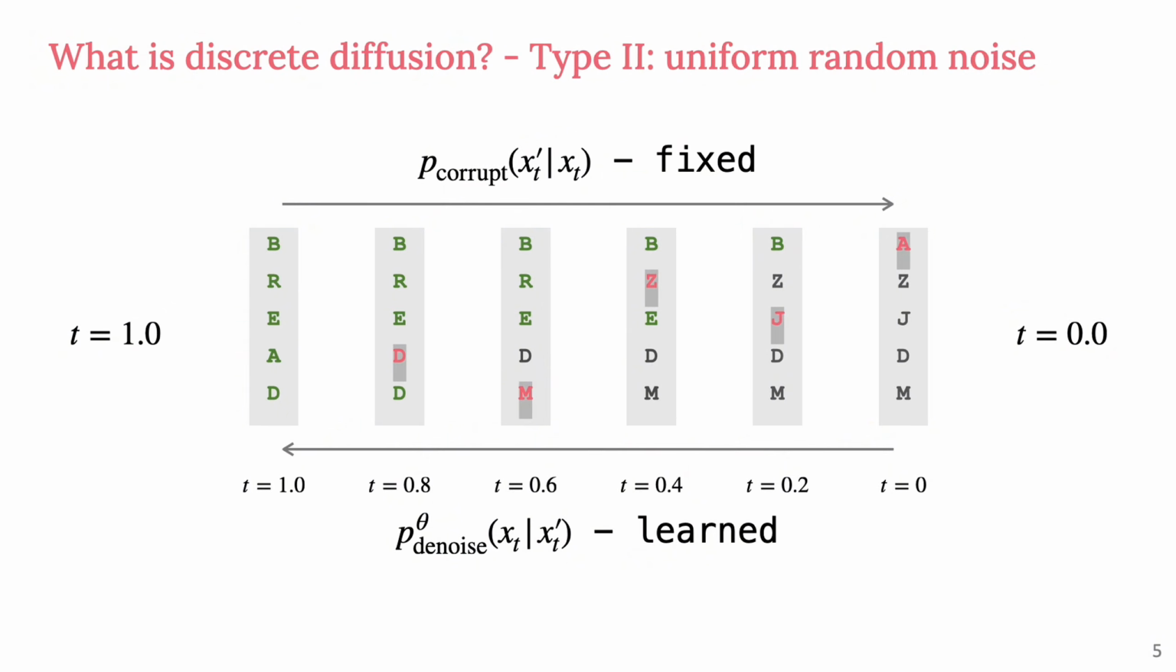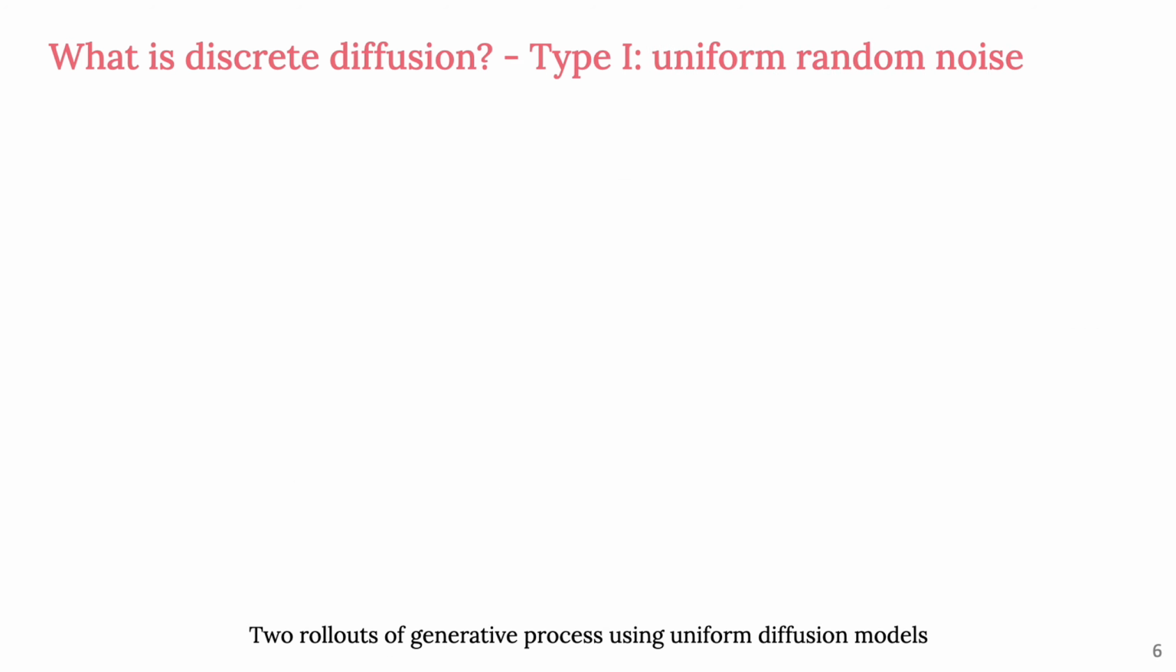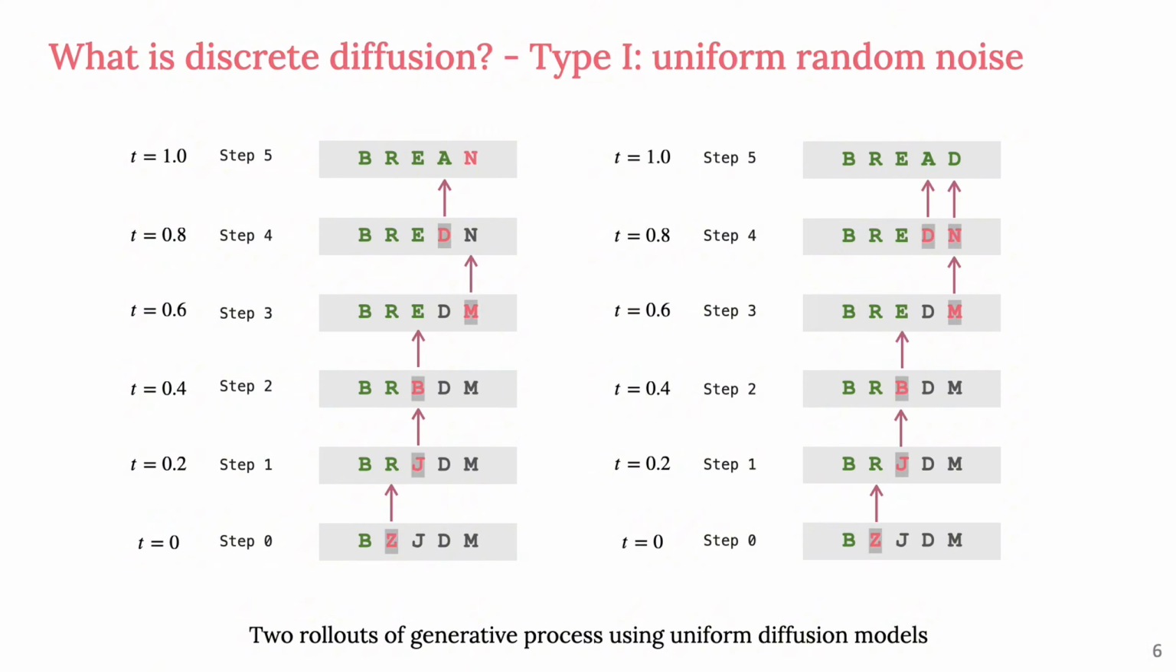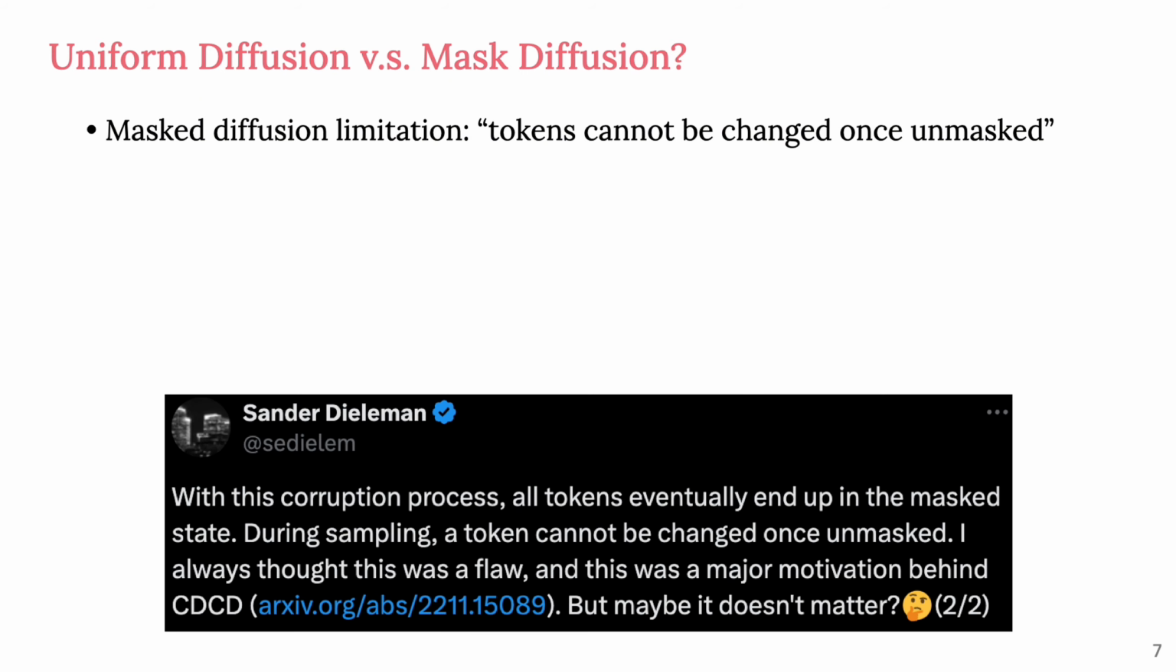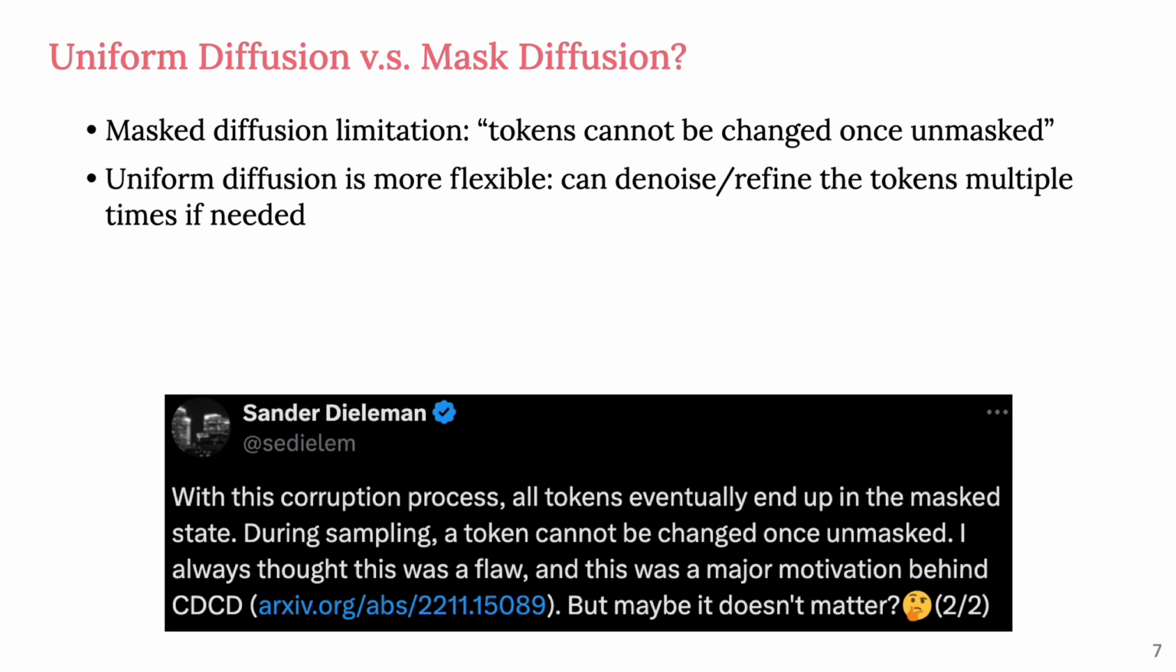With this method, the denoising process begins with completely random tokens and iteratively refines them until the correct tokens are recovered. Theoretically, mask diffusion suffers from a limitation similar to that of autoregressive models, namely, tokens cannot be changed once unmasked. In contrast, uniform diffusion is thought to provide a more flexible and robust generative process by allowing multiple recovery paths for the correct tokens.